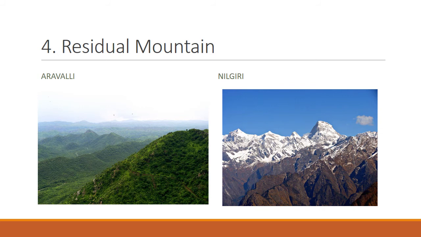So, when the soil is eroded and the stones remain behind, they form mountains, and these mountains are called residual mountains. Residual mountains are formed from the residue which withstands the natural force of erosion. Soft rocks are eroded and swept away over thousands of years, and the land formed from solid rocks sustains as a highland. Highland is the land which is higher than the surrounding areas.